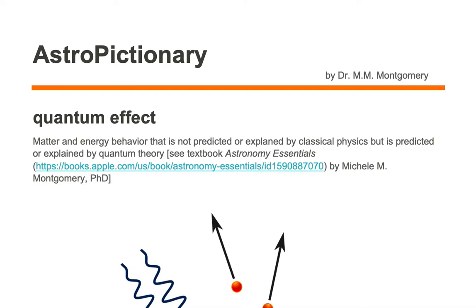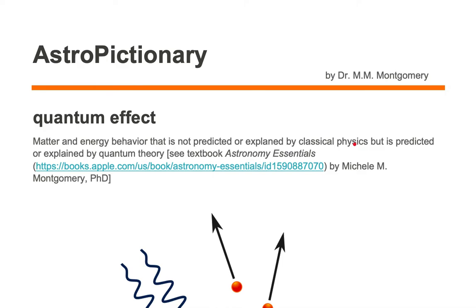Quantum effect is matter and energy behavior that is not predicted or explained by classical physics, but is predicted or explained by quantum theory. So we're looking at behavior of matter and energy that cannot be predicted or explained by classical physics. An example of classical physics would be an apple falling from a tree. Well, matter and energy, the apple falling from the tree, can be explained by classical physics.